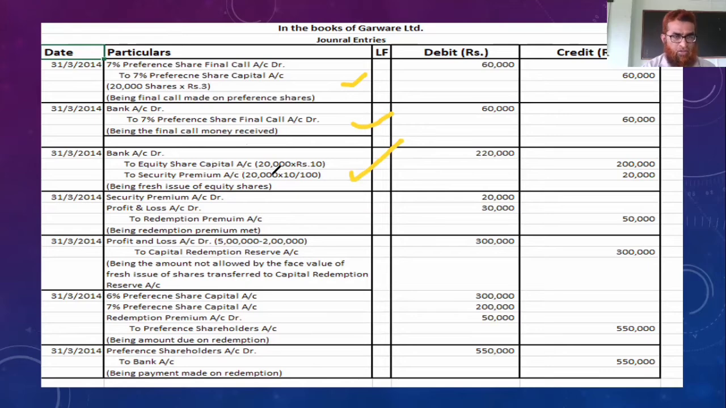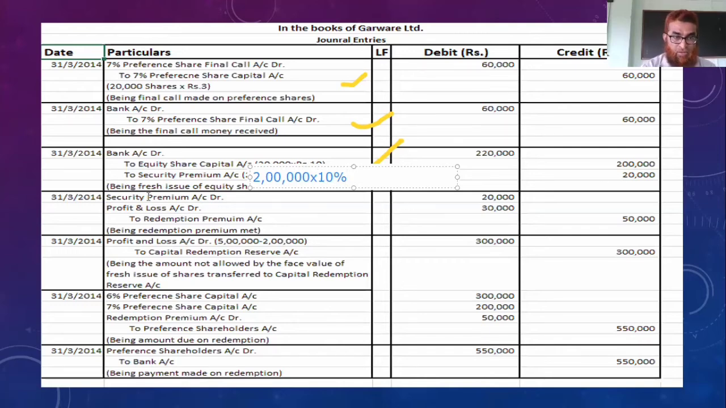to security premium account, to 20,000 into 10, 2 lakh, and 2 lakh into 10%. Okay, this is rupees 2 lakh into 10%. You have understood, 10%, that comes to 20,000. Clear, isn't it?